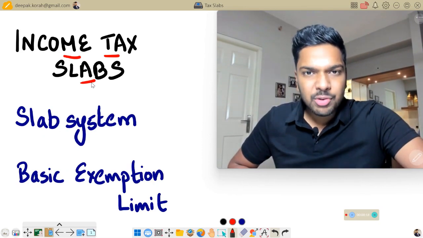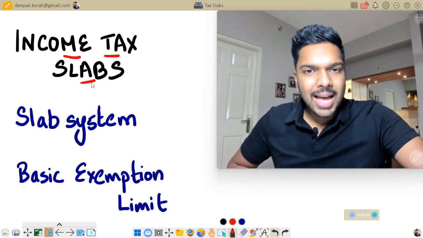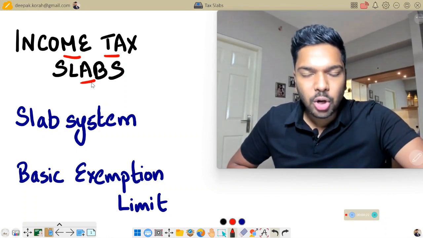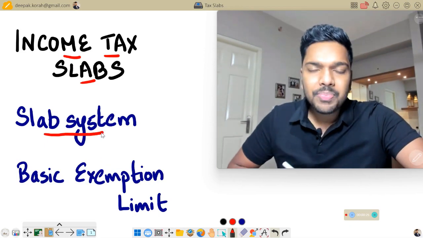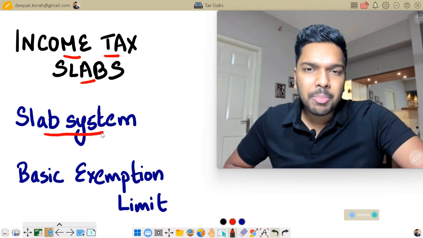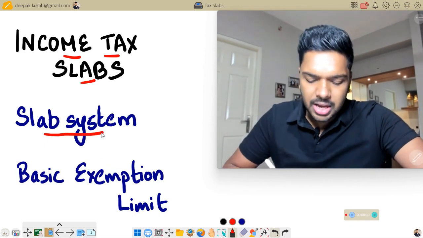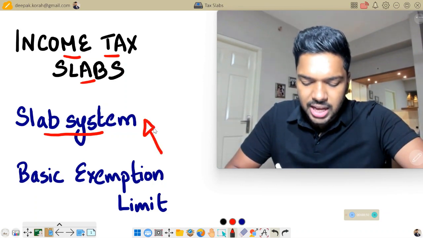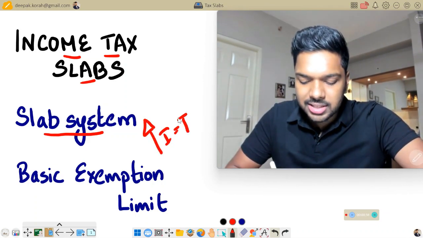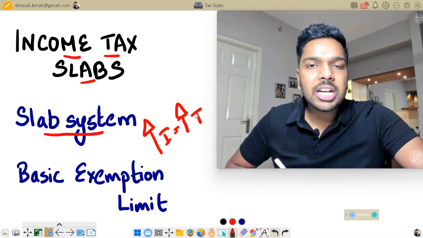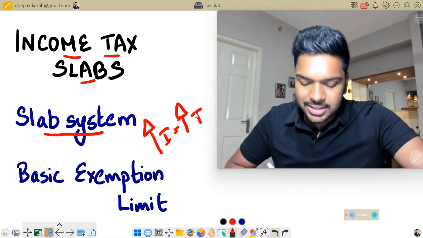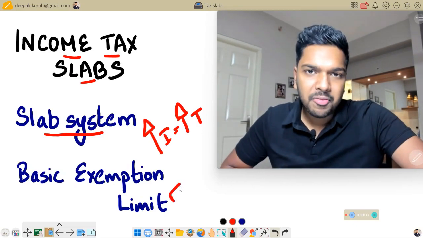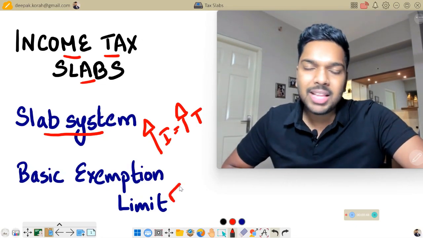Now, as far as individuals are concerned, they are taxed not at a specific rate or a flat rate, rather, they go through something called the slab system, wherein different rates of tax are prescribed for different ranges of income. The general logic which works here is that higher the income, higher is the amount of tax. And if your income is more than the minimum threshold limit or exceeding the basic exemption limit, then you end up filing your income tax returns and paying the applicable taxes.